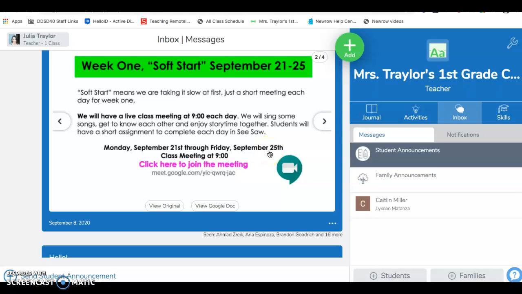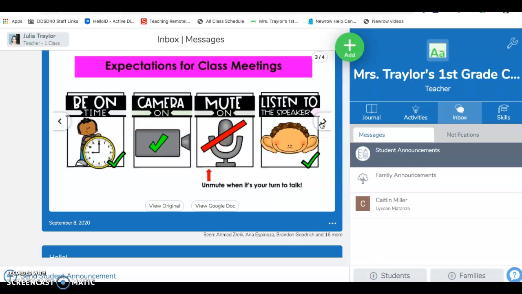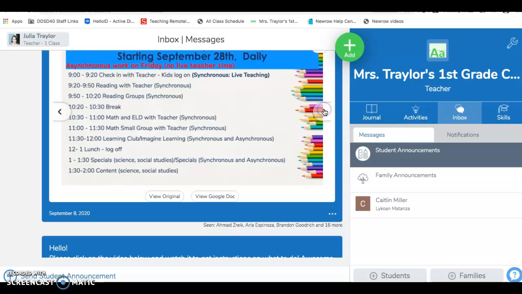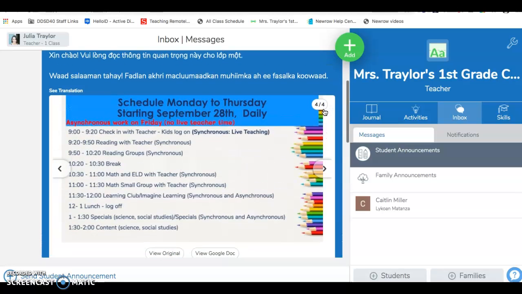21st through the 25th. And I'm also going to maybe send a video, or I am going to send a video kind of like this one to the family so that they can see where the link is. And I will also probably email out the link as well. They won't be able to miss it. And then here are the expectations for the class meetings and our schedule starting on the 28th.